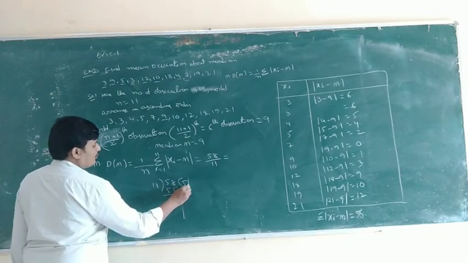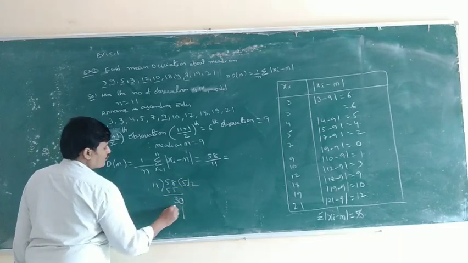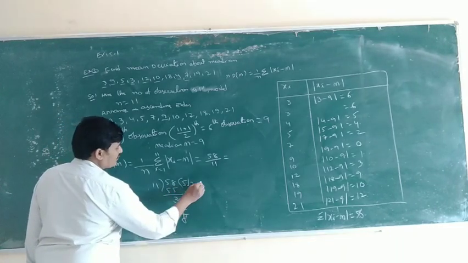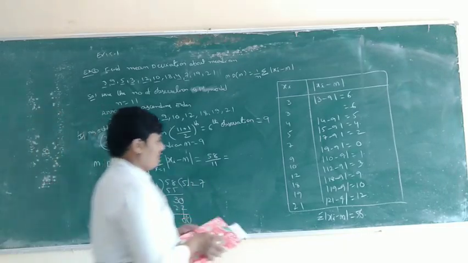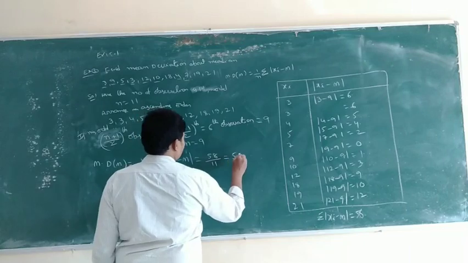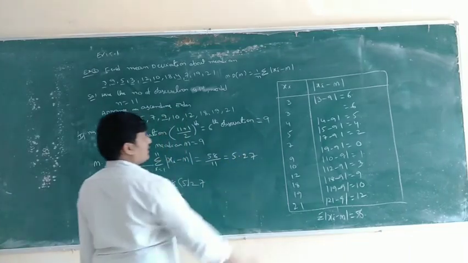58 by 11 is nearly 5.27. The mean deviation value is 5.27.